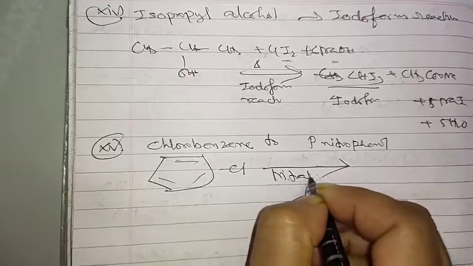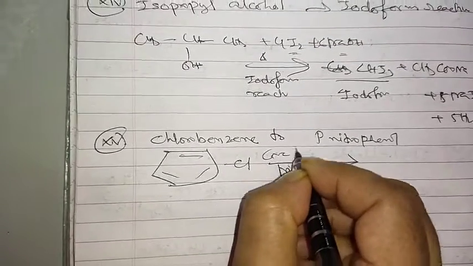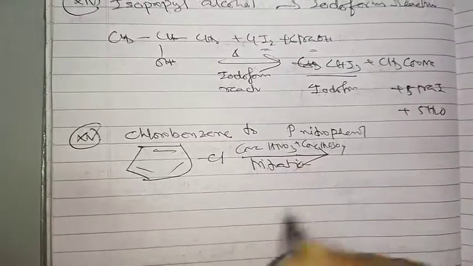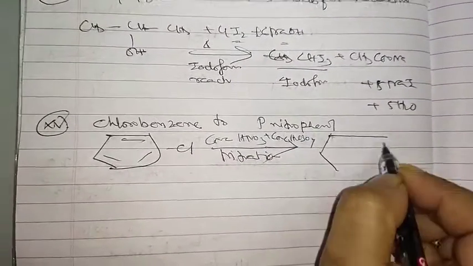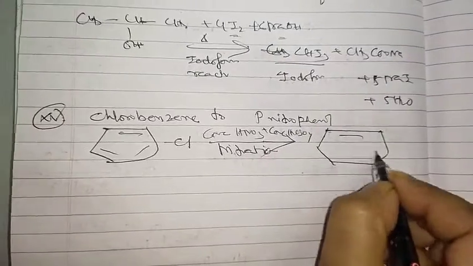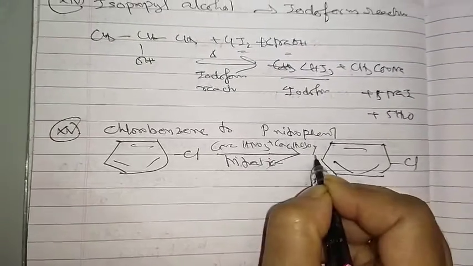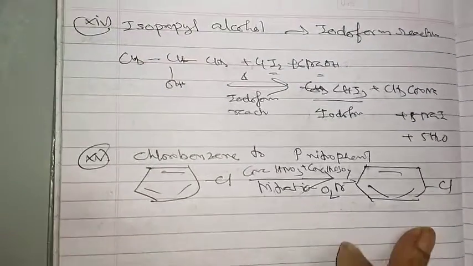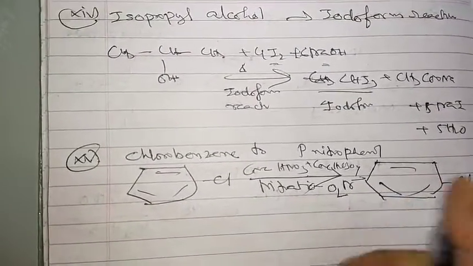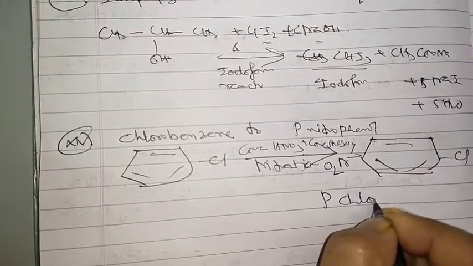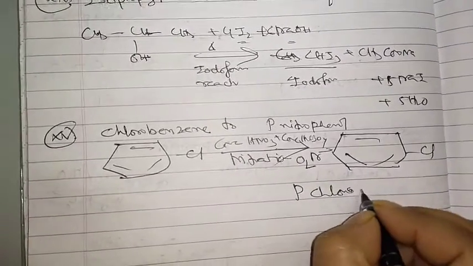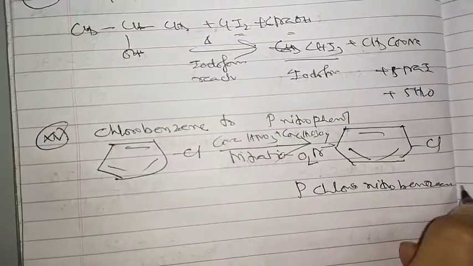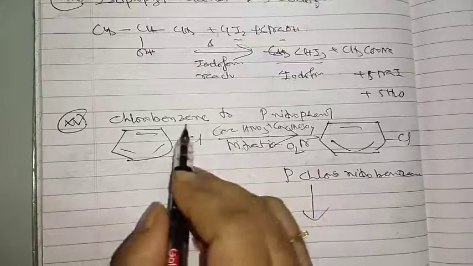So we are just going for nitration here, concentrated HNO3 and concentrated H2SO4. It is converted into para-chloronitrobenzene, alphabetically chloro comes first.